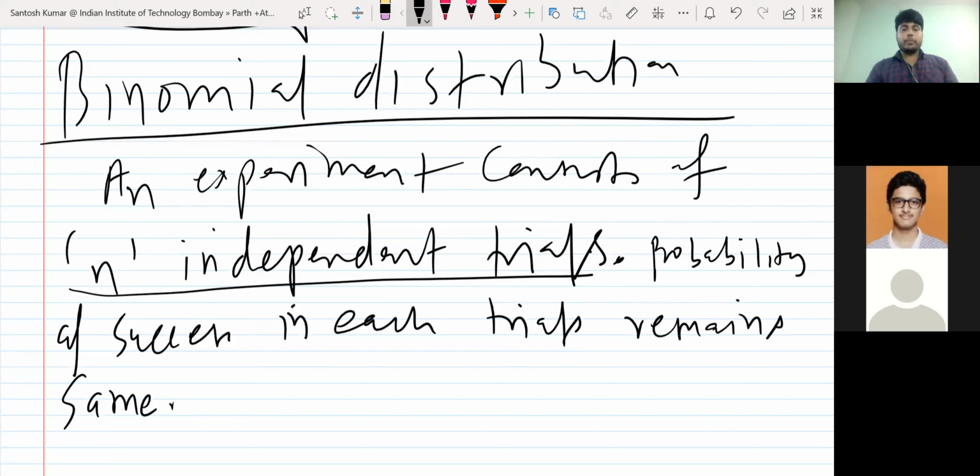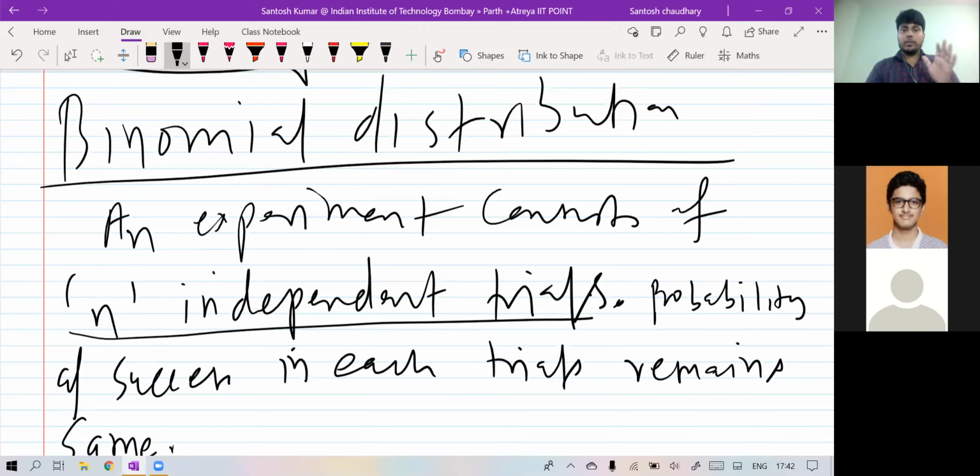We have 5 red, 5 black in the box. We are drawing one ball. So what is the chance that that ball will be black? A box contains 5 red, 5 black balls. We are drawing one ball. What is the chance of getting one black ball?